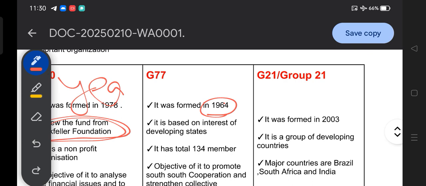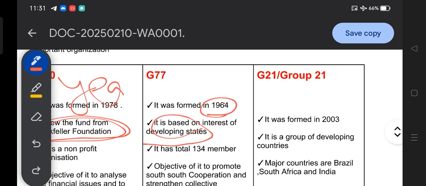As you know, G20 is an international organization consisting of developing, developed and even underdeveloped countries. But in the context of G77, my dear friends, it is an organization primarily based on the interests of developing states, for instance India, and South Africa.